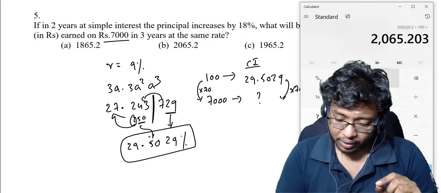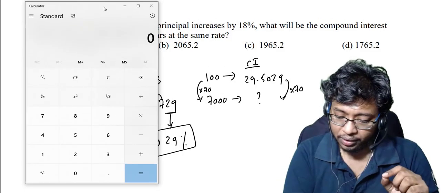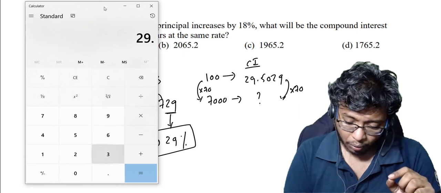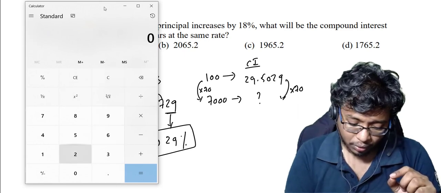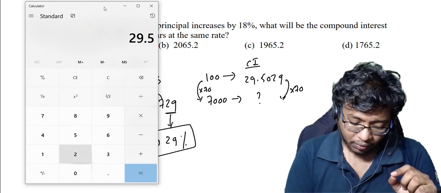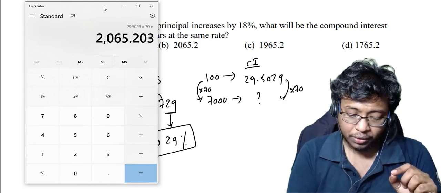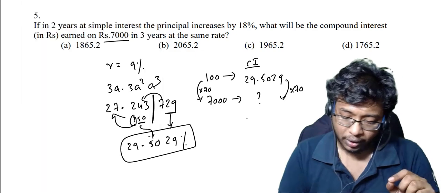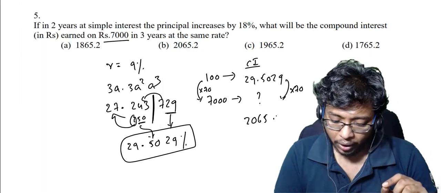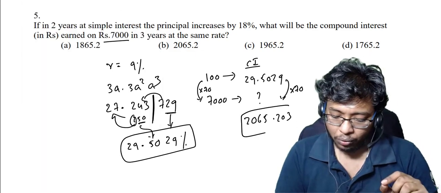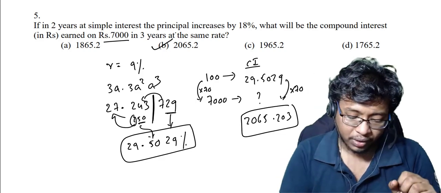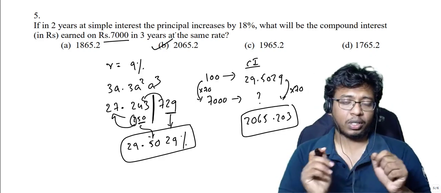So your answer is simple. What you'll do is 29.5029 into 70, that gives you 2065.203. So this is your exact answer. So your answer will be B, right? I hope you understood this.